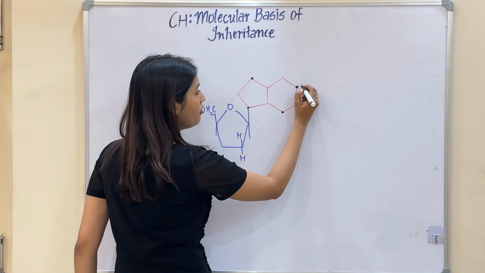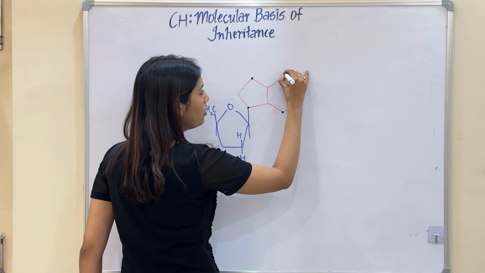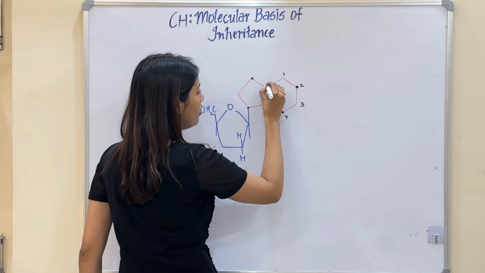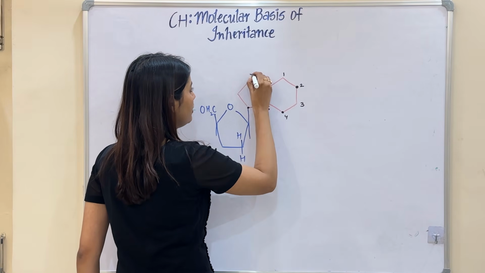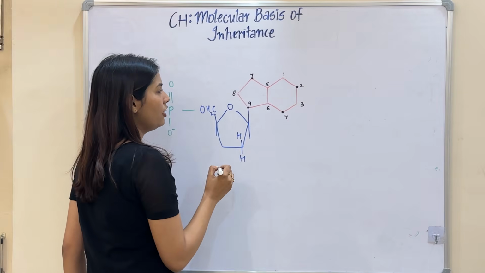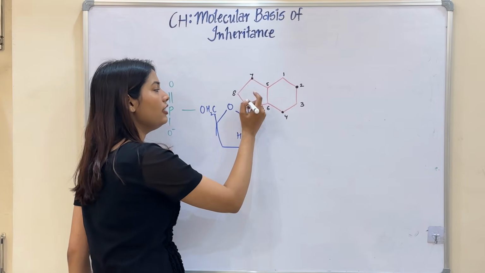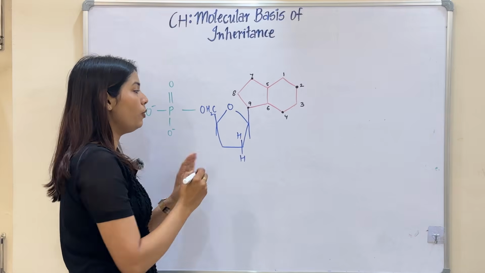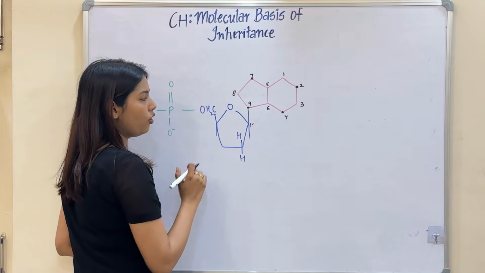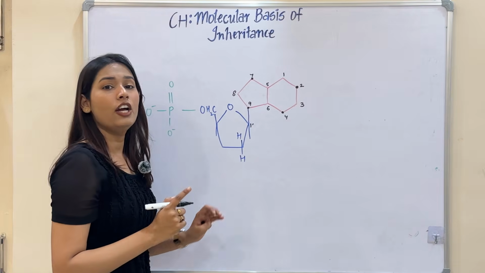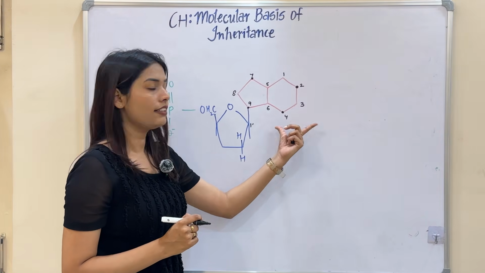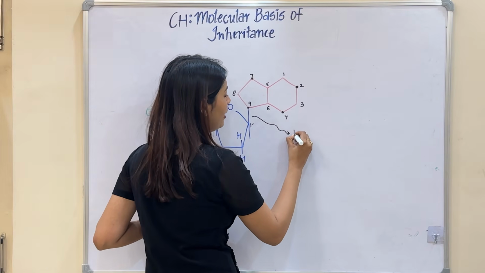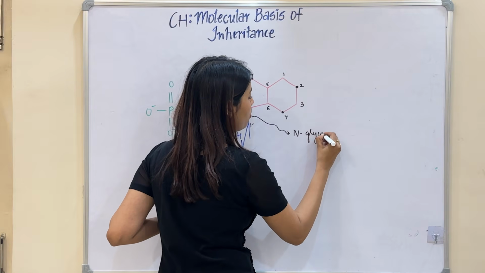So see, if I start counting the members of this ring: 1, 2, 3, 4, 5, 6, 7, 8, and 9. Here I can see that this is the ninth member, which is the nitrogen, which is going to form a bond with the first carbon of my pentose sugar. And I said that when a nitrogenous base and a pentose sugar form a bond, they form an N-glycosidic bond.